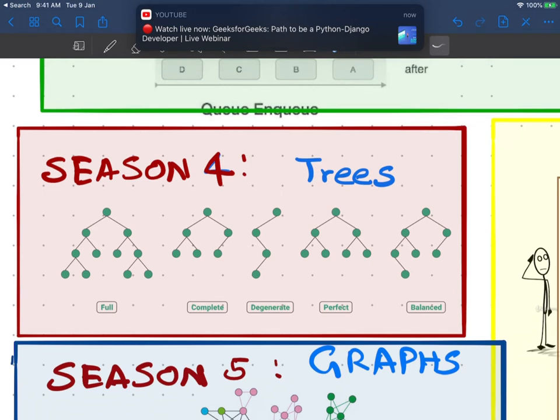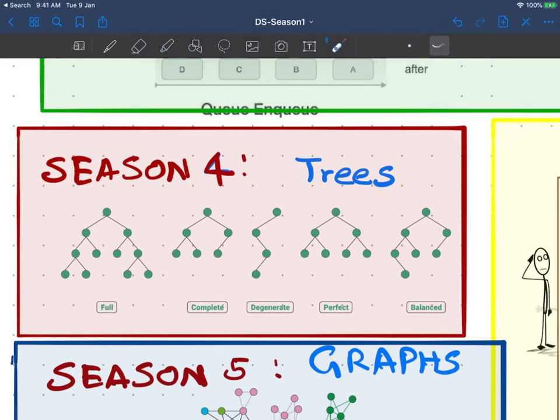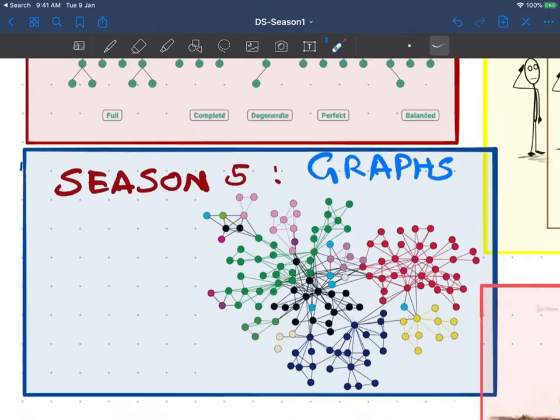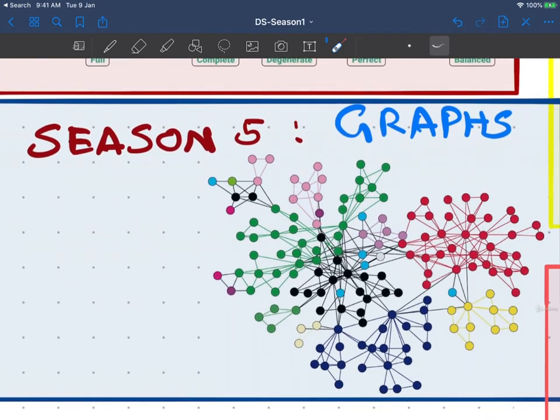Once we are comfortable with those types of tree problems, we'll go ahead and see some special types of trees, for example tries. Those things we'll also see in this season 4. Once season 4 is completed, we go ahead and see some problems in season 5.